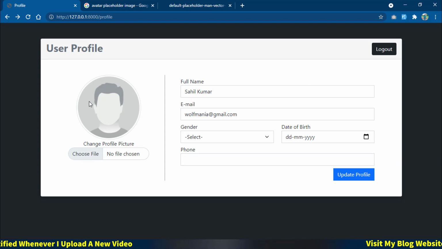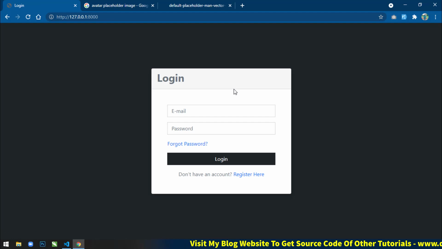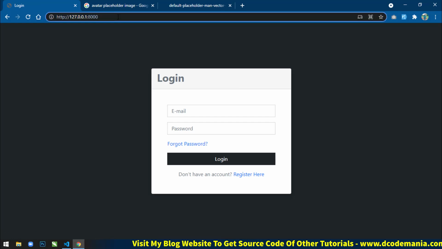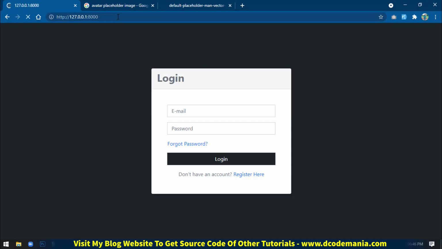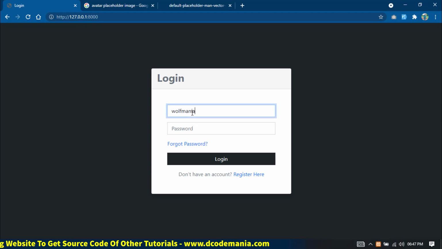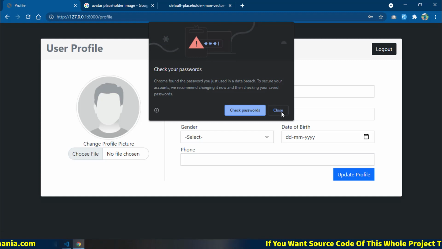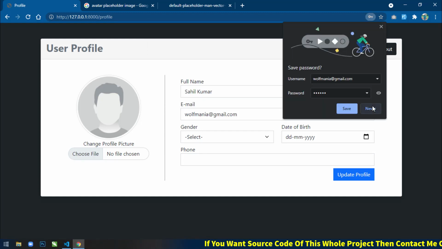So you can see this is the user profile page. Okay, so if we just click on logout, then you can see we are on login page, and if you try to access profile page without login, then we can't access. We first have to log in, then we can access the profile page. So here just log in with the correct credentials. Okay, now we are on user profile page.